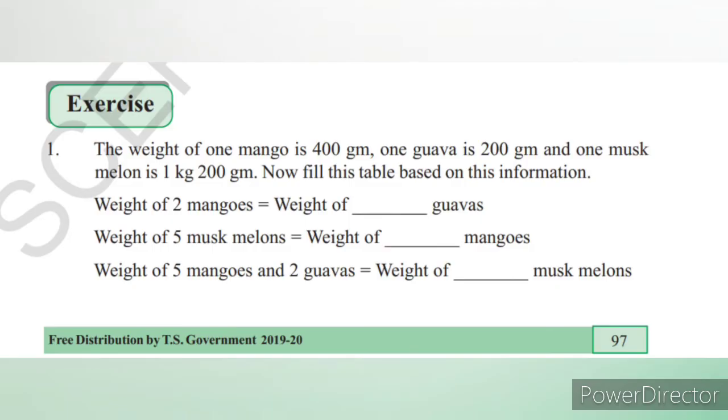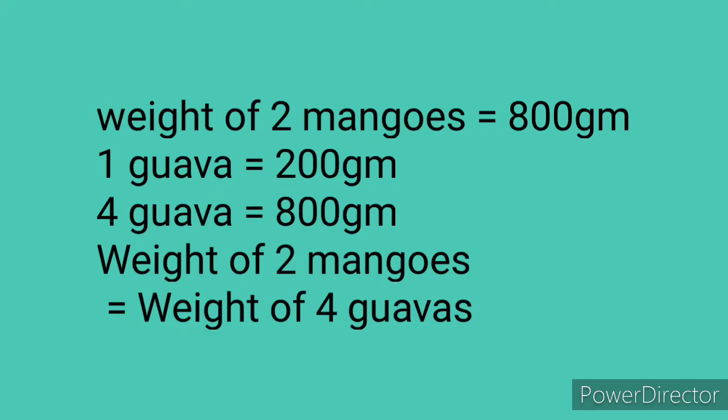Next exercise. The weight of one mango is 400 grams, one guava is 200 grams, and one muskmelon is 1 kg 200 grams. Now fill this table based on this information. First one, weight of 2 mangoes equals weight of dash guavas. So weight of 2 mangoes, how much? 1 mango is 400 grams. 2 mangoes is 400 into 2, that is 800 grams.